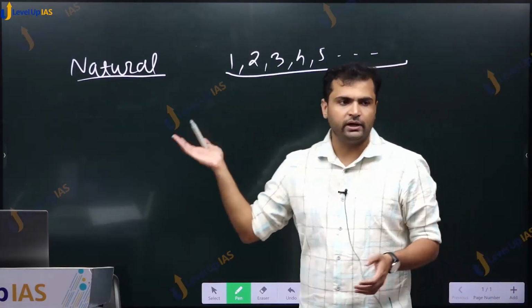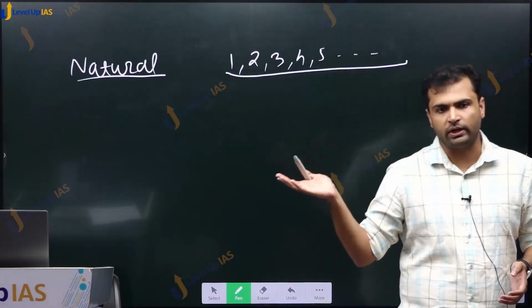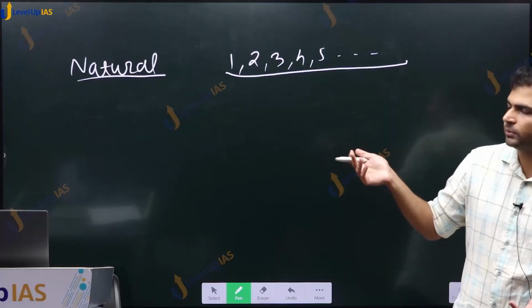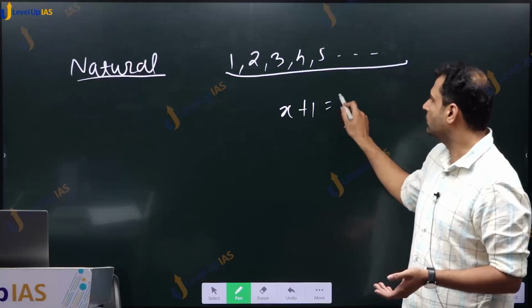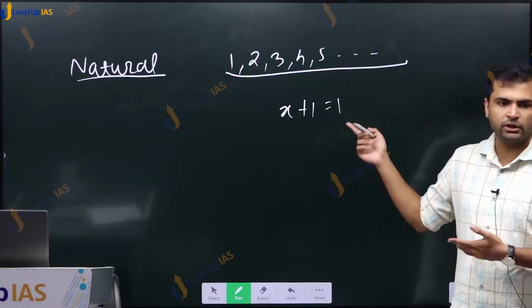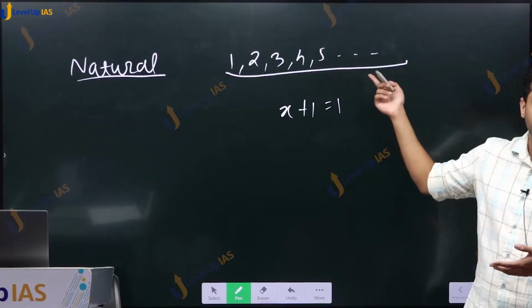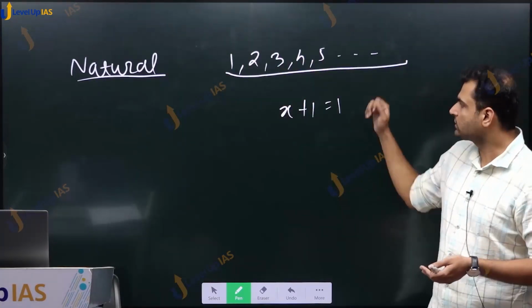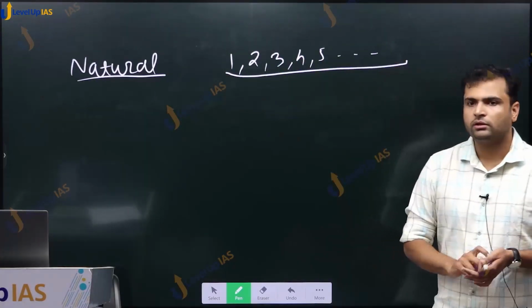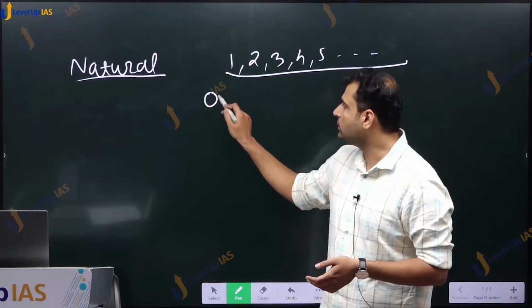But it was found that this was not adequate to solve all kinds of equations. For example, x plus 1 is equal to 1. We don't have a solution for this kind of equation in this number system. Nothing precedes 1 in this kind of number system. So it was considered inadequate. So we add 0 to it.